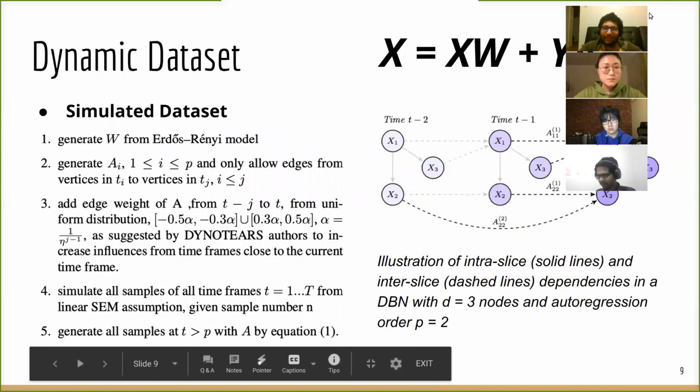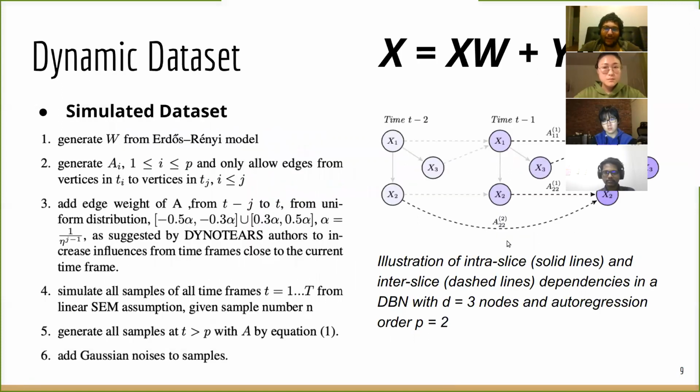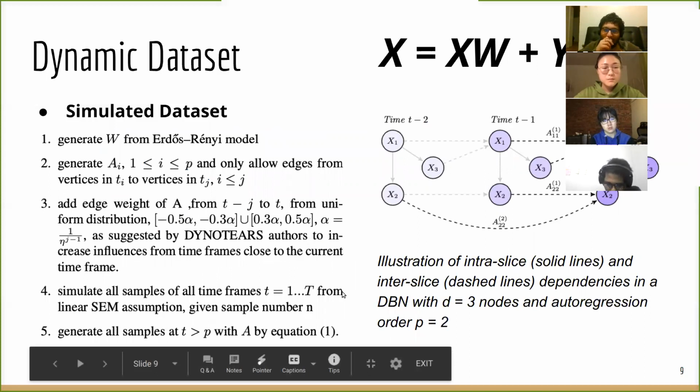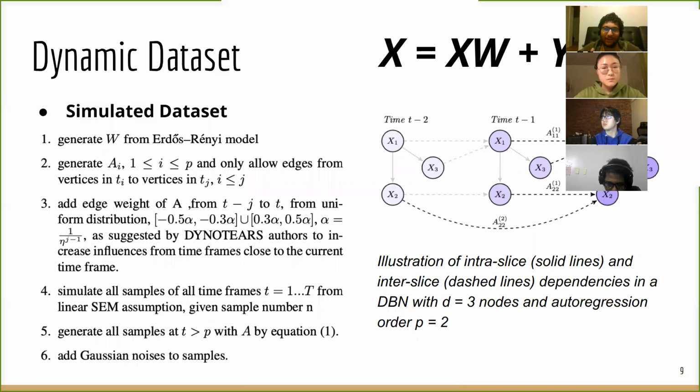For a dynamic data set, the equation is a bit different. In addition to the intra-time term XW, there is an additional inter-time term YA, which basically makes this an autoregressive model up to a certain number of time steps. For example, in the figure shown here, the data point at time t depends on the data points at time t-1 as well as time t-2 for an autoregressive order of 2.